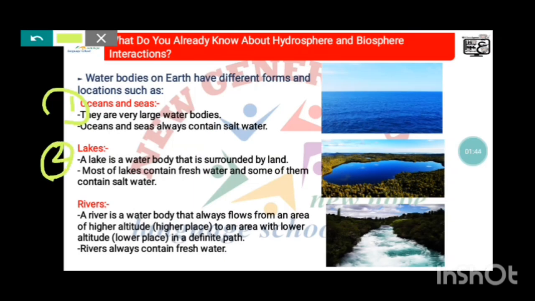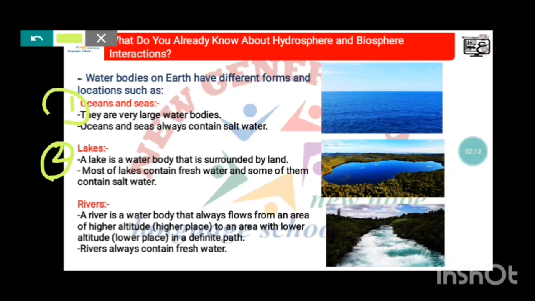Number two, according to lakes, a lake is a water body that is surrounded by land. Super. Most lakes contain fresh water and some of them contain salt water.